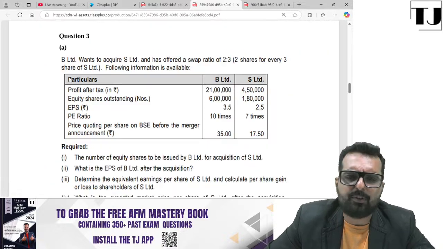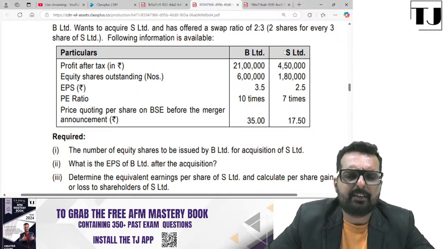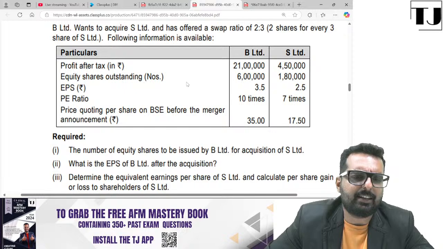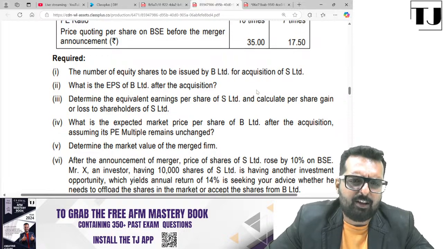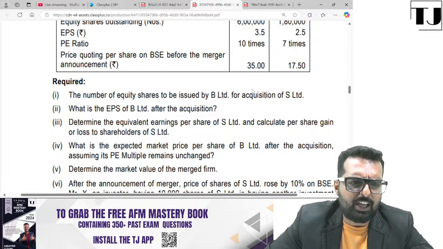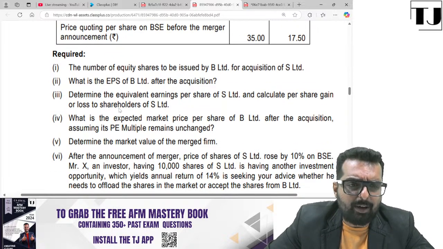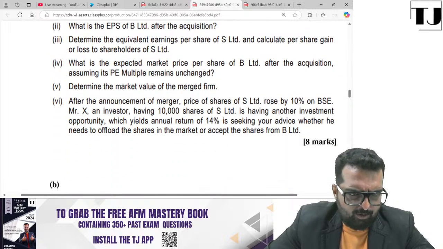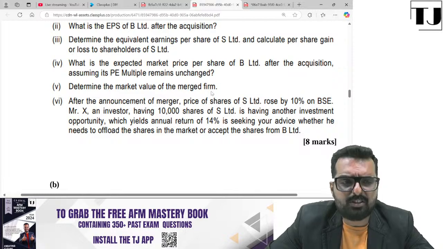Okay. So it's a question from mergers. Swap ratio is 2:3. B is acquiring S Limited. PAT, number of shares, etc. is given. What's the number of shares to be issued by B for acquisition of S? From the exchange ratio, you can always find out how many shares are supposed to be issued. What is the EPS of B after acquisition? Determine the equivalent earnings per share. What is the expected market price? Determine the market value of the merged firm.